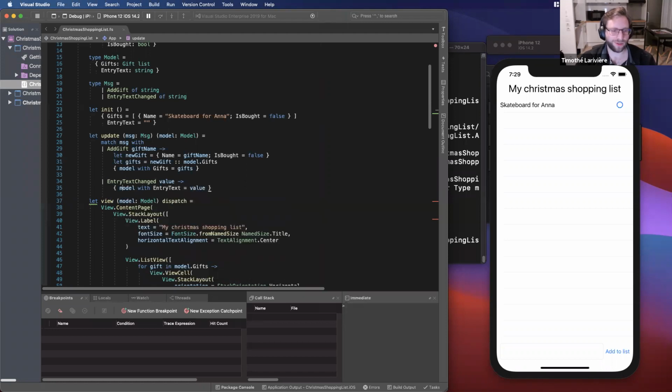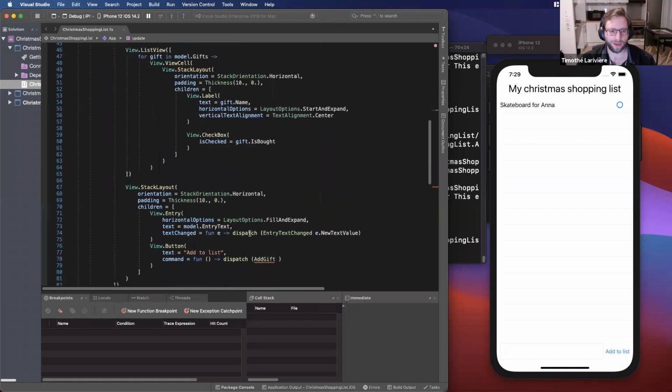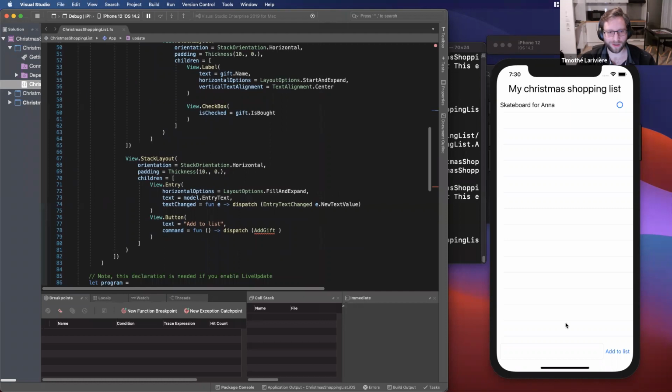Just as before, model with entry text equals value. And now I have bound my entry to the entry text property of my state. So we can say whenever you click the button, you will dispatch the add gift message, and you will send the current model.entry text to it.